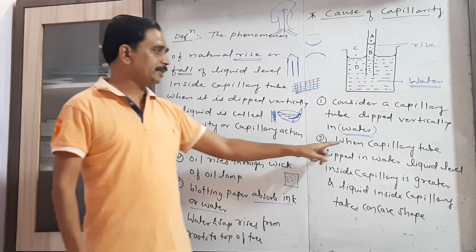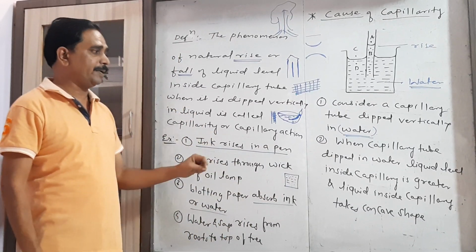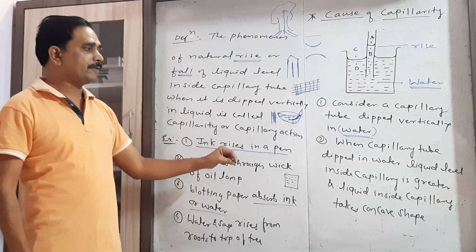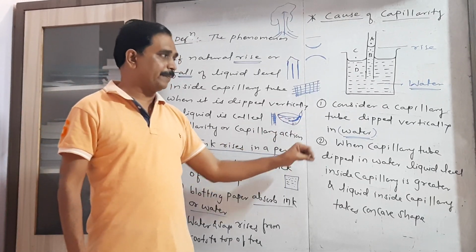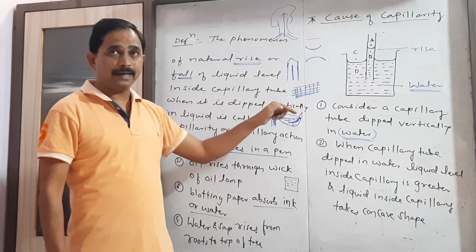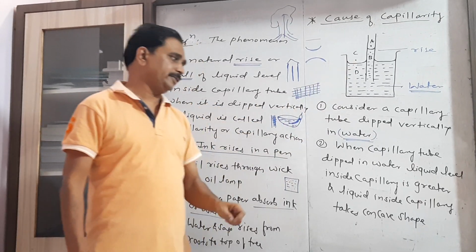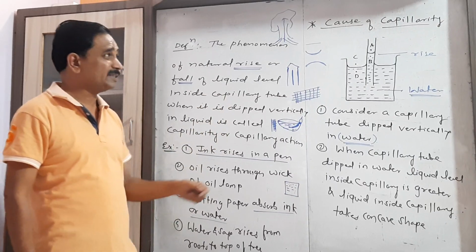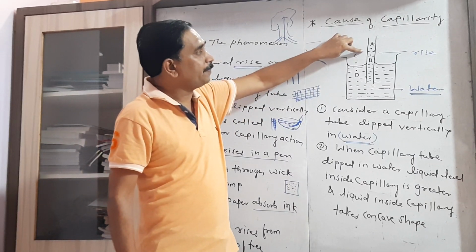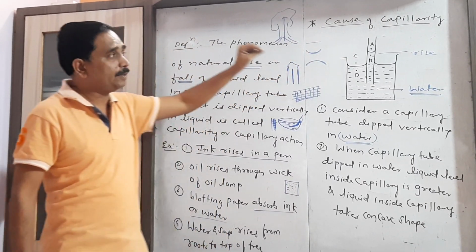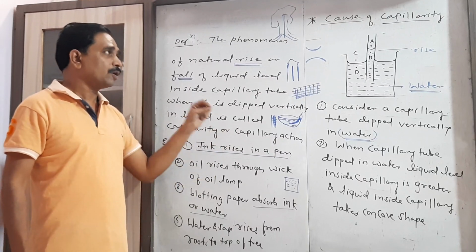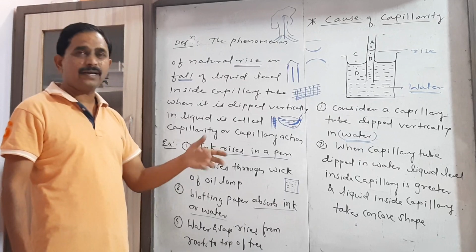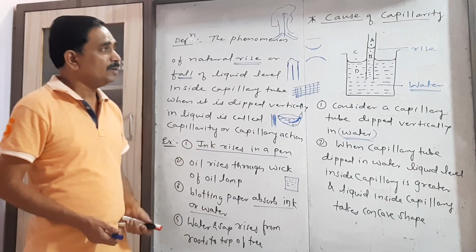So the second point: when the capillary tube is dipped in water, the liquid level inside the capillary is greater, which means we have a rise. And at the same time, the second observation is that the shape of the free surface is concave.